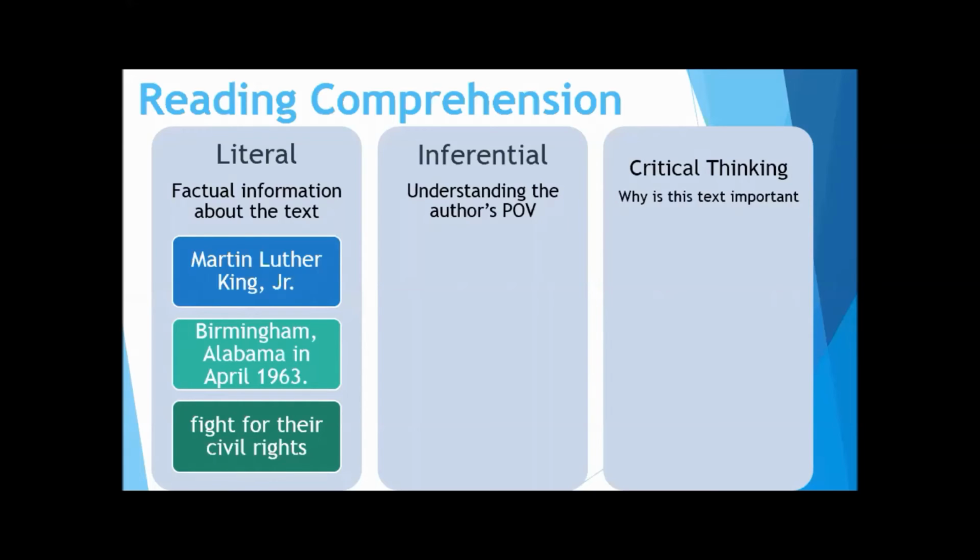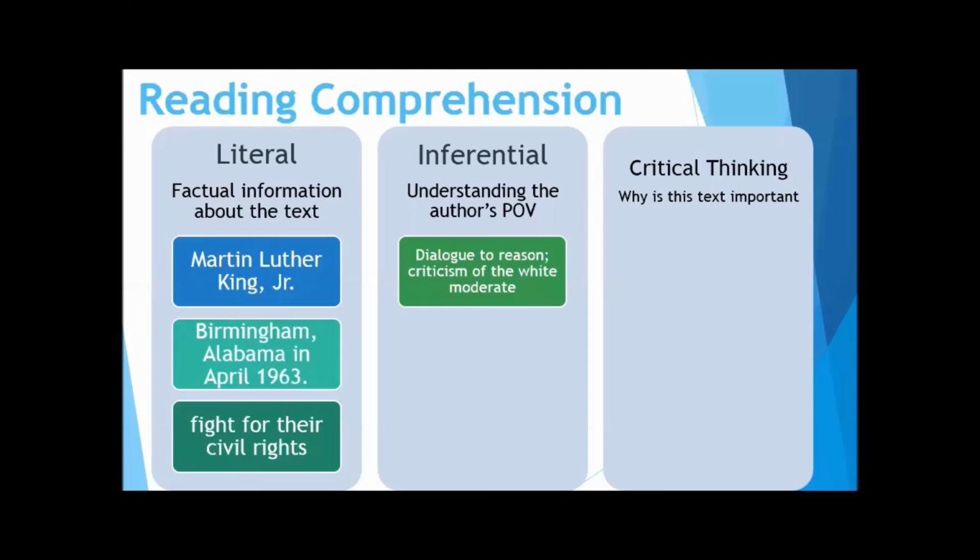A call to stand up, a call to end hypocrisy, a call to push back and to do it in a peaceful manner, right? So these are the main ideas pulled out of the text. And again, you can pull out several main ideas. You can teach this at any level and get different, more rich responses. I'm just giving a general overview.